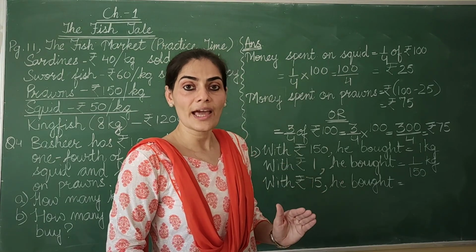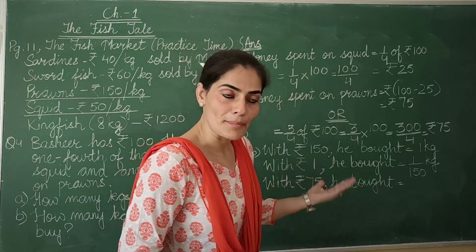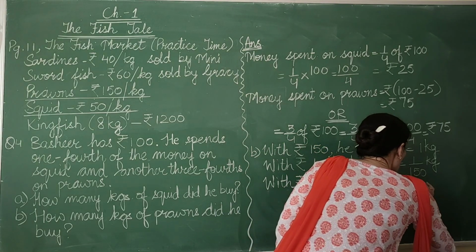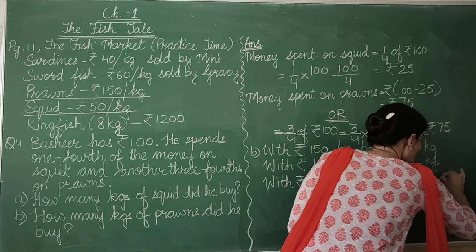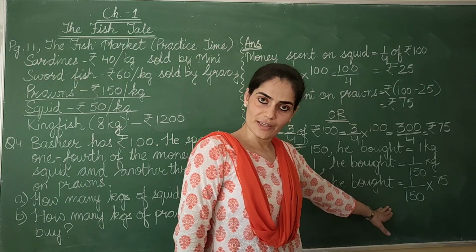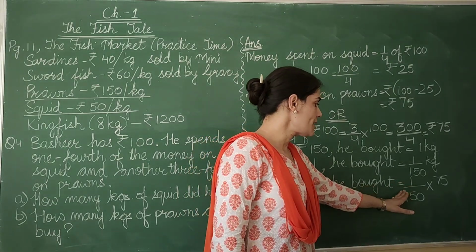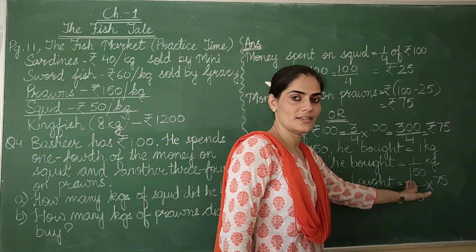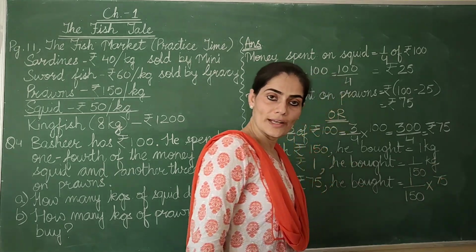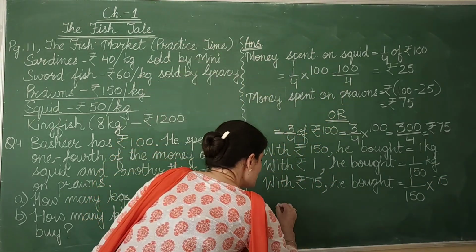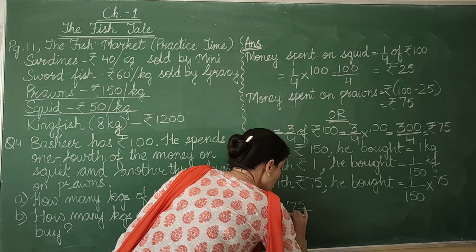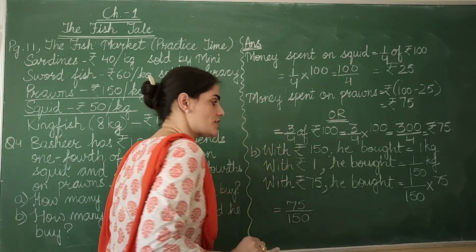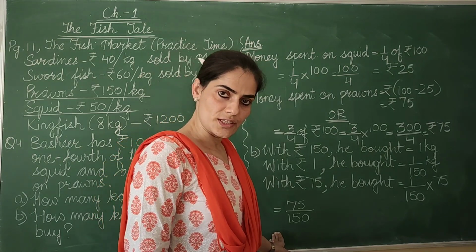When we expect the answer in more, we multiply. So 1 upon 150 multiplied by 75. In such a case, we multiply the numerator with the whole number. So 1 into 75 gives us 75 upon the denominator, which is 150.